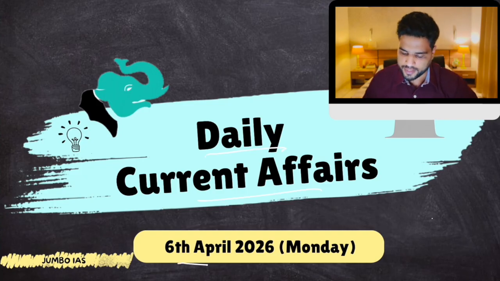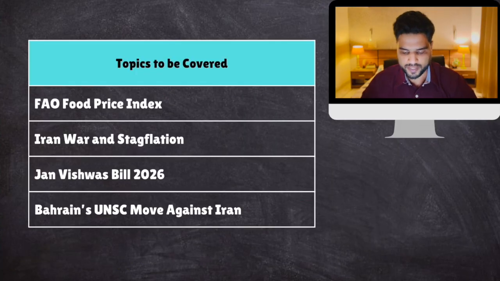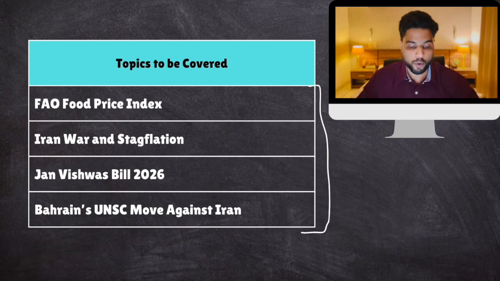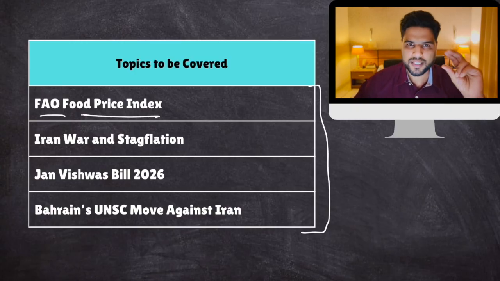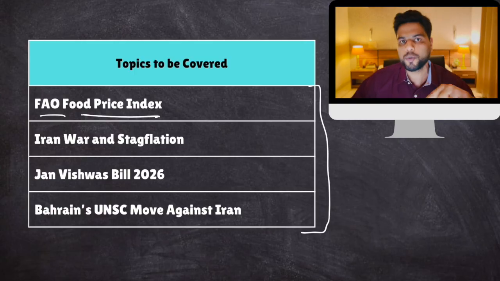Daily current affairs, 6th of April, Monday, and here is the topics list. These are the 4 topics that are important. Though the newspapers were full of various discussions and articles, these 4 topics are important from the perspective of the UPSC examination. Number 1 topic is the FAO Food Price Index. International food prices have not risen as much as people were expecting because of the Iran war. So there is this decoupling of fuel and food prices. Why is that? Let's talk about this.